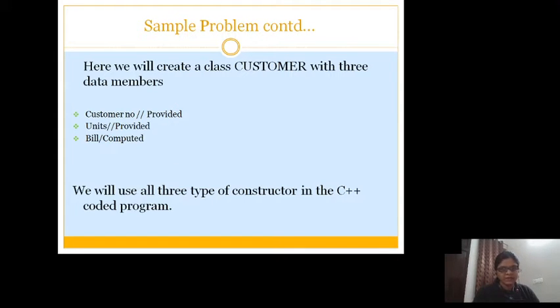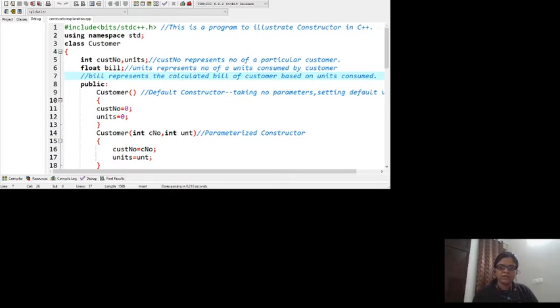We will take three data members in the customer class: customer number, which is provided, and units, which are again provided. We will take another attribute of the customer entity, or another data member of the customer class, that is bill, which will be computed. That will not be provided by the user, because the target of the program is to generate the bill based on the consumed units. So we will use three types of constructors in this C++ program. We will try to use all three types of constructors. So here is my sample program coded.